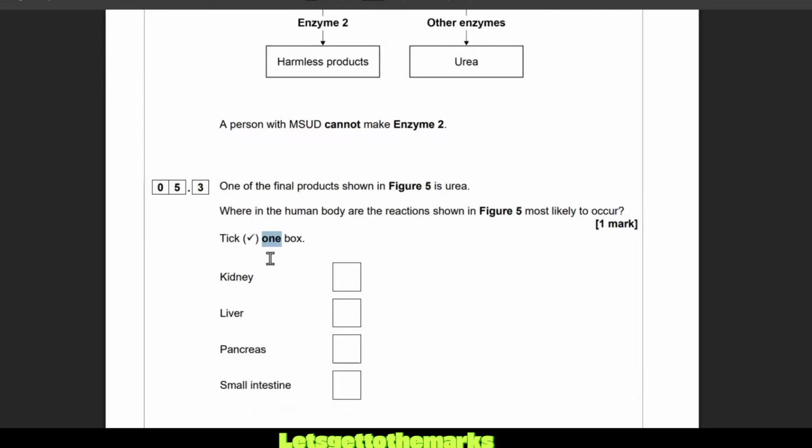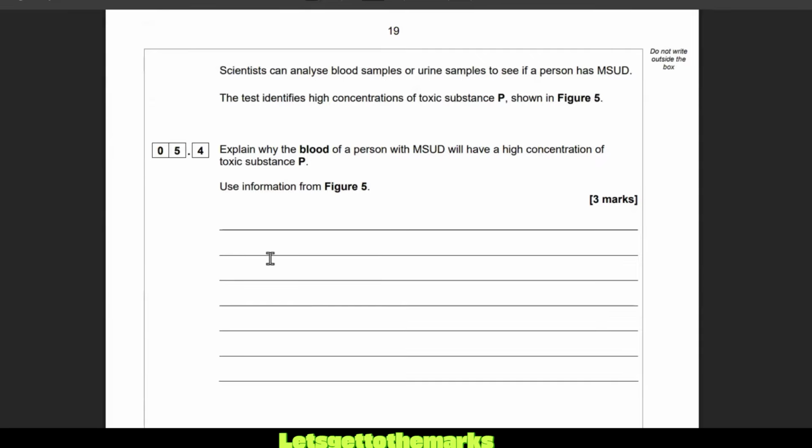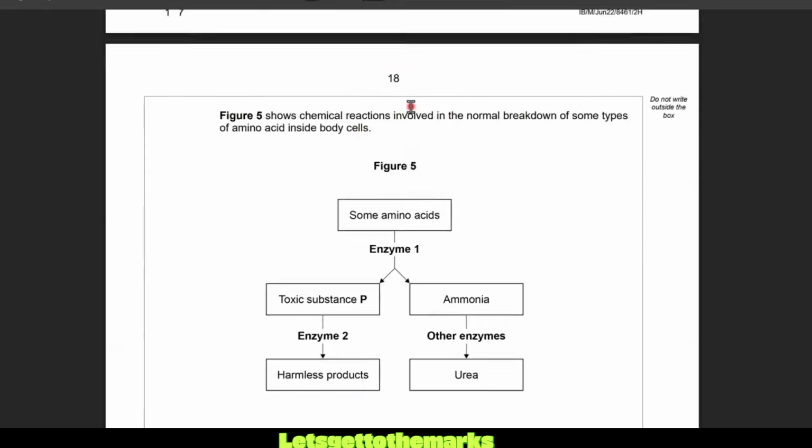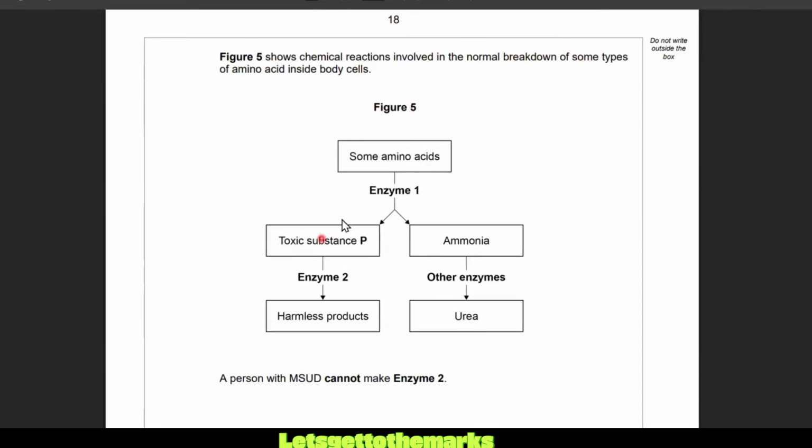Okay, let's move on. Scientists can analyze blood samples or urine samples to see if a person has MSUD. The test identifies high concentrations of toxic substance P. Shown in figure 5, explain why the blood of a person with MSUD will have a high concentration of toxic substance P. Use the information from figure 5. It's worth 3 marks. This is really easy, this one. It tells you that normal people break down amino acids, which get turned into toxic substance P. However, people with MSUD cannot make enzyme 2, so they can't break down toxic substance P into harmless products.